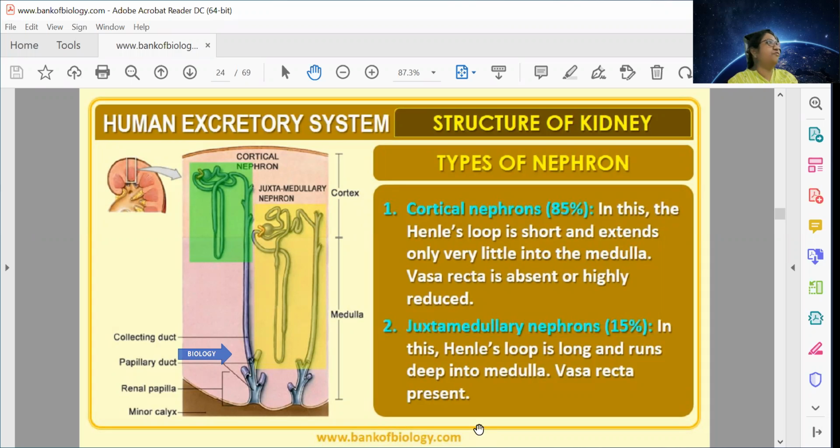Apart from that, we talked about the structure of the excretory system from the external part, then the internal cross section of the kidney, and then the structural and functional unit of the kidney, called the nephron. So next day we will continue further. If you have any doubt, the forum is open for discussion.